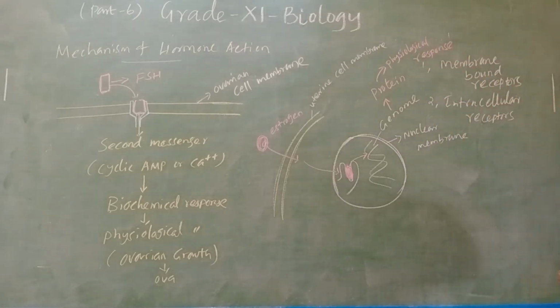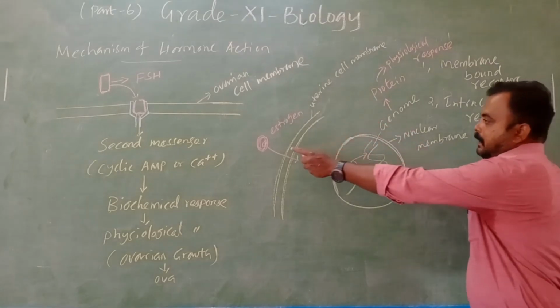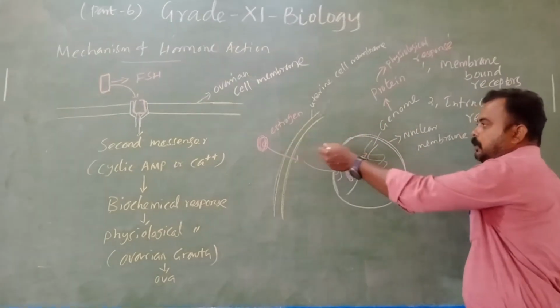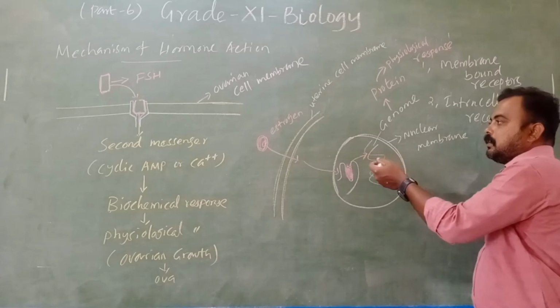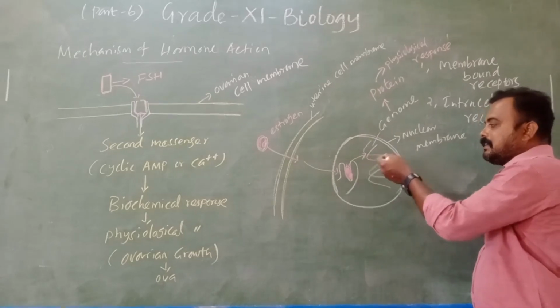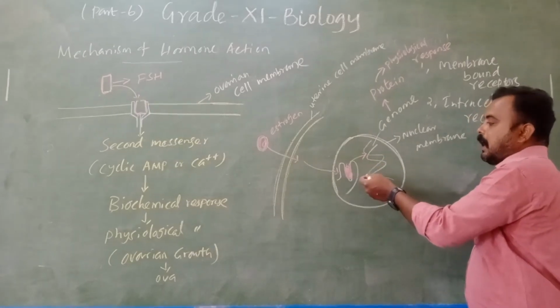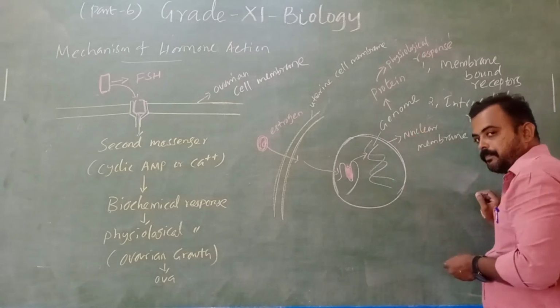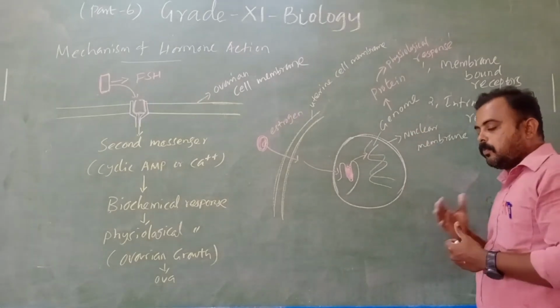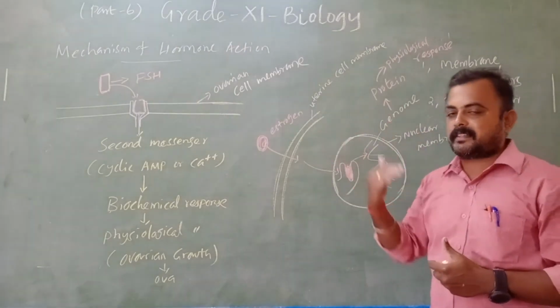Do you understand? Here estrogen gets inside the uterine cell and goes inside the nucleus, and it acts on the genome, because in the genome we have the previous message.